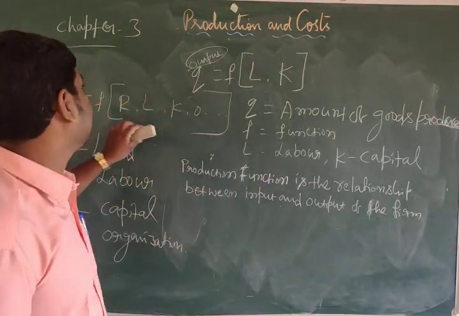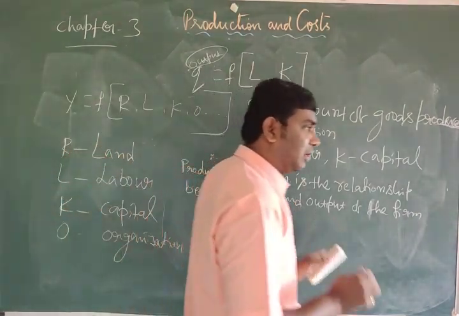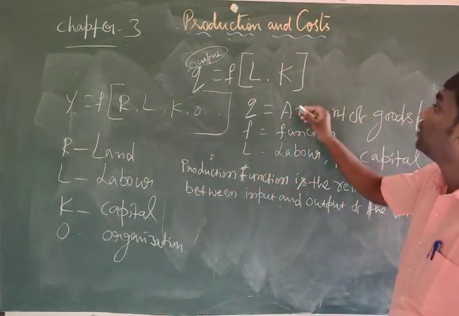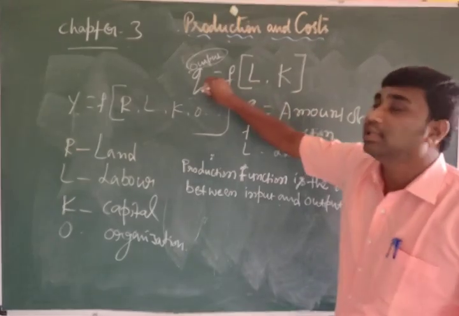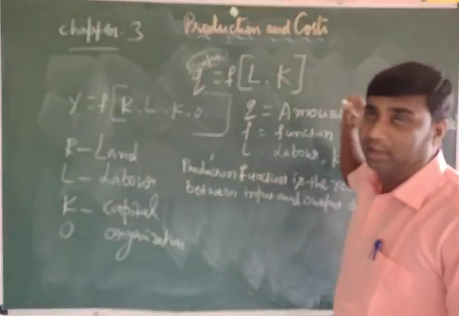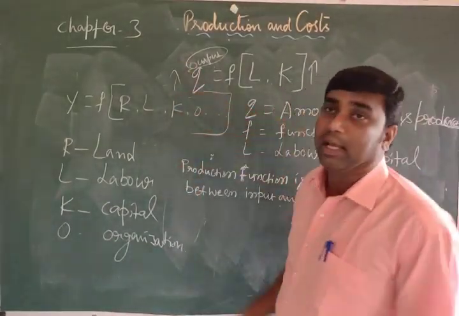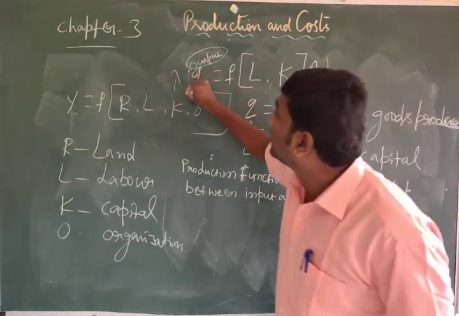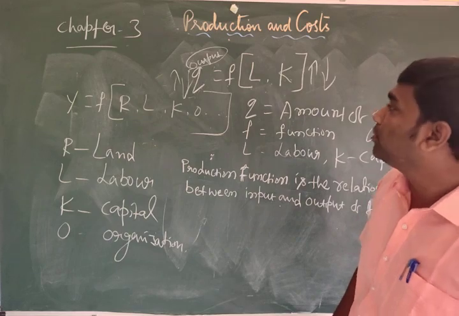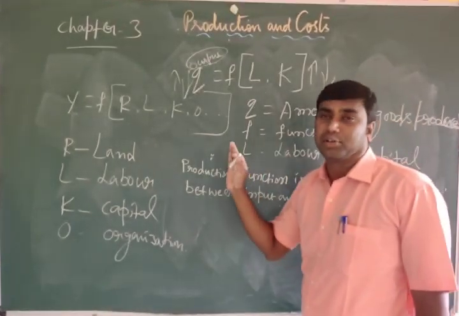So we are discussing production function. Production function is the relationship between input and output. See, Q is equal to F of L, K. So this is the output. How can you get it? Through the function of L and K, labor and capital. If the inputs are increased, the quantity also increases. If the inputs are decreased, the quantity also decreases. Quantity, otherwise the amount of goods produced. Okay, this is the introduction: meaning of production and production function.